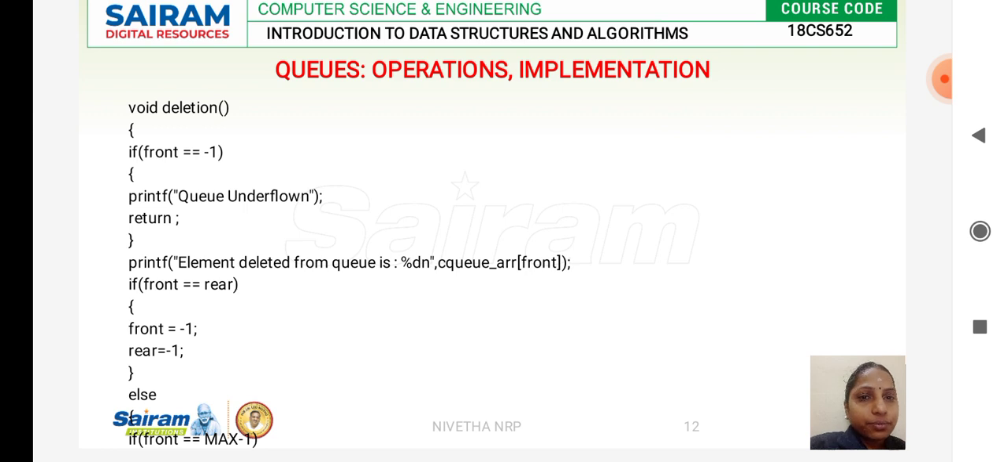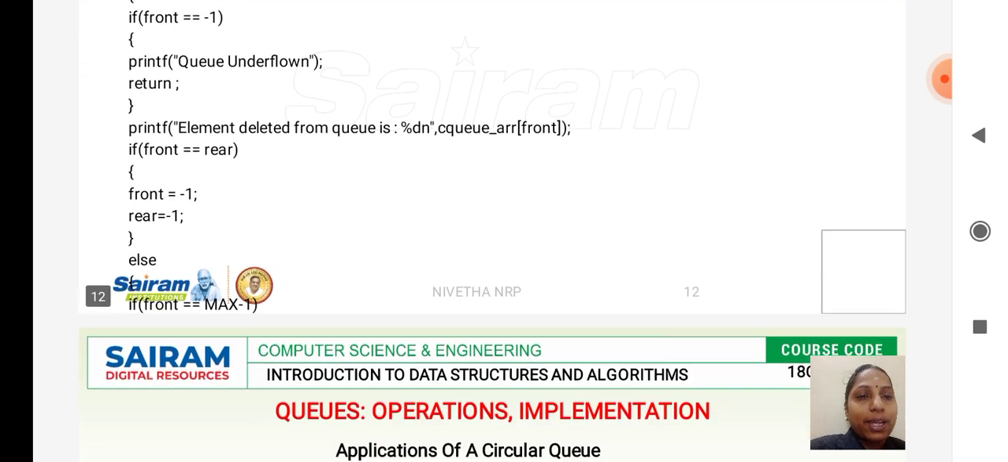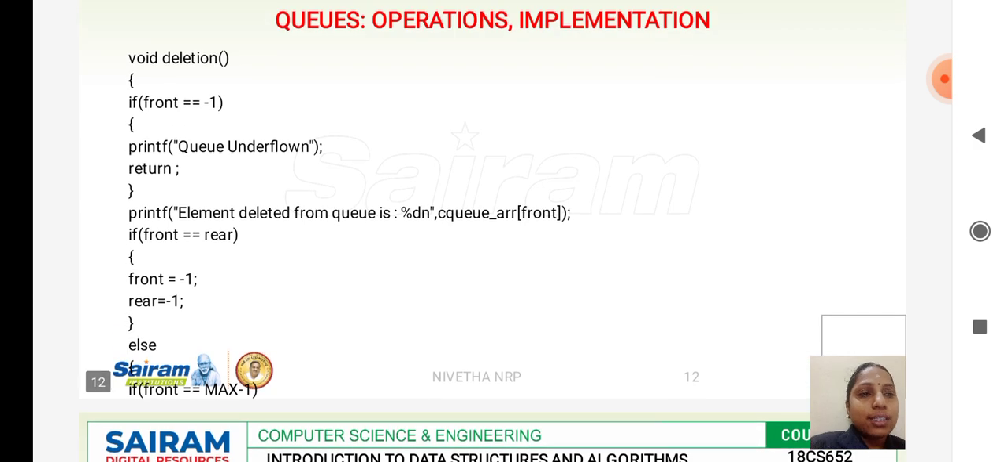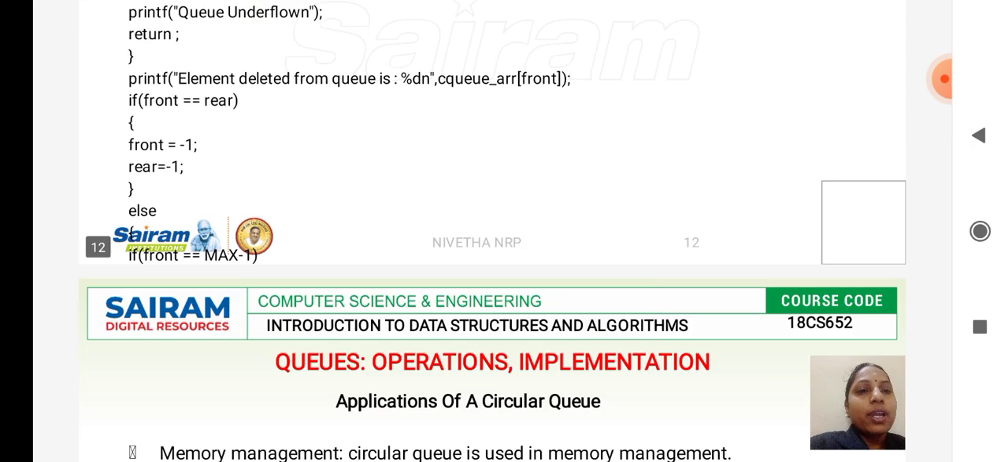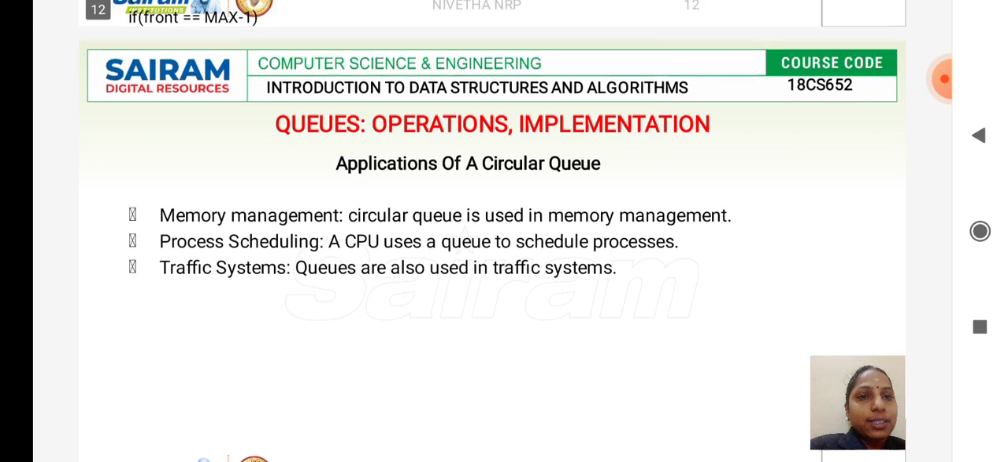Then you start performing deletion. Okay, then you check the condition if front is equal to max minus 1. How long will you be performing the deletion operation? Until your front is equal to max minus 1, until the last node of the element, you will be performing the DQ operation. This is about deletion in the circular queue.